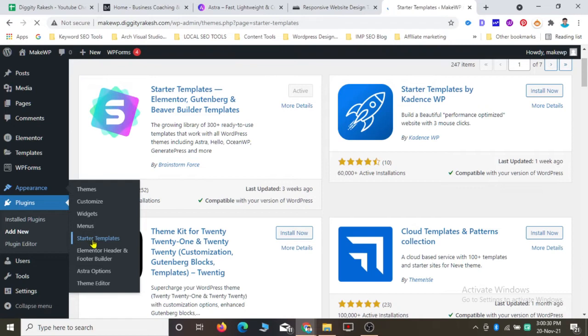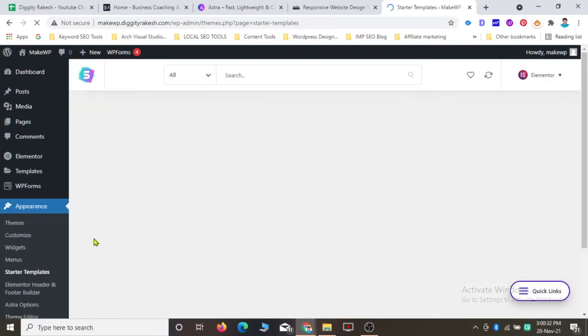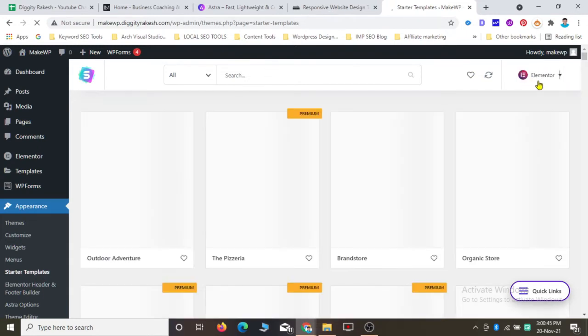Go to Starter Templates now. If it's your first time, it will show you an option to select a page builder. At that time please select the page builder called Elementor. You can see its icon on the right-hand side. Make sure that you select the icon called Elementor. After doing that you will see something like this, and here all your starter templates are shown.